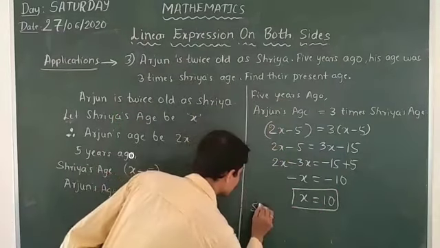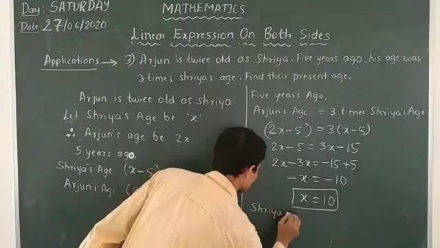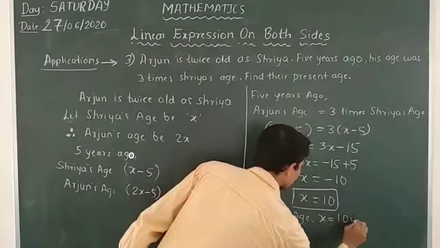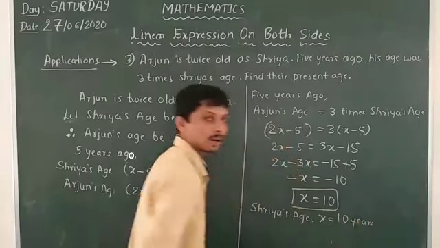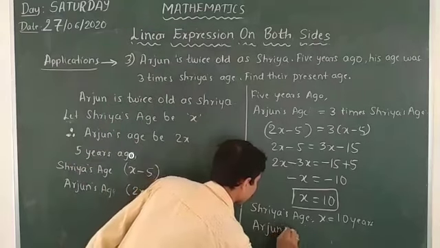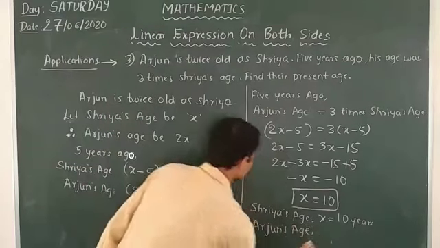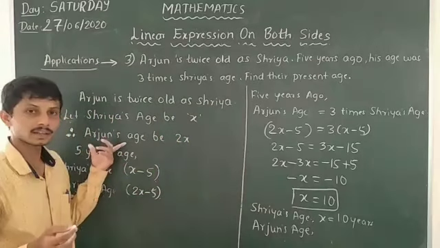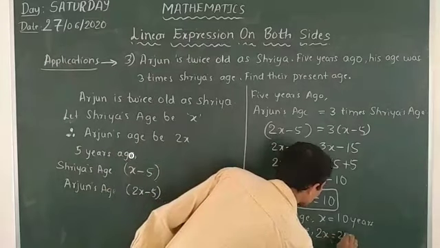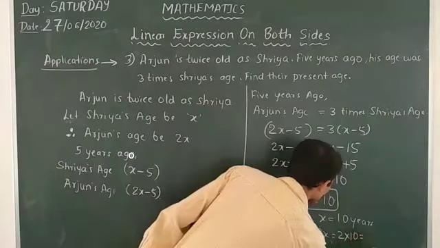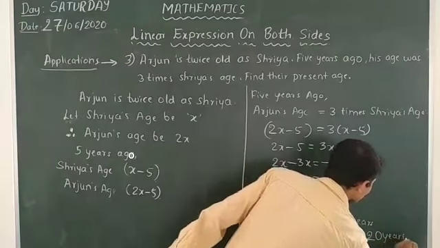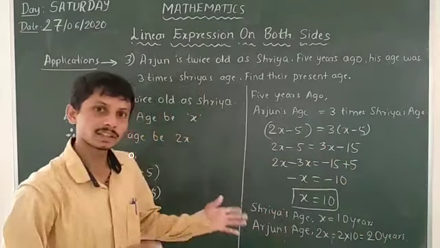That means Shriya's age x is equal to 10 years. Then what is Arjun's age? We already took Arjun's age as 2x, that means 2 into 10, is equal to 20 years. So let us check whether it is right or wrong.